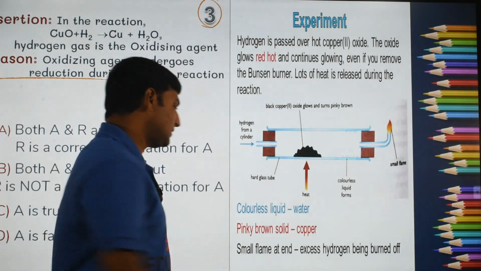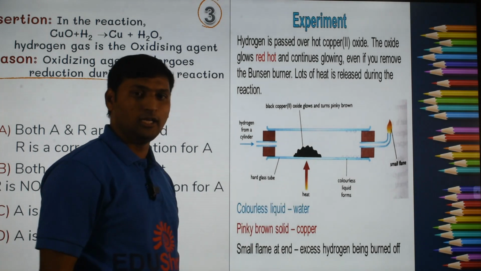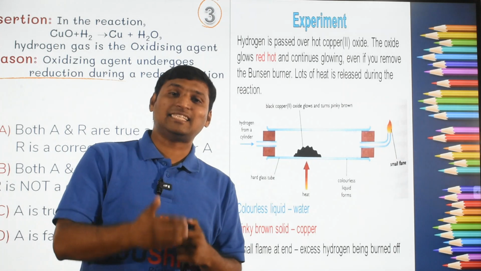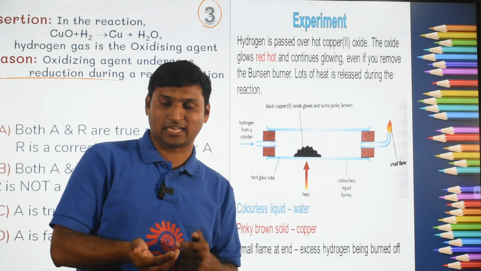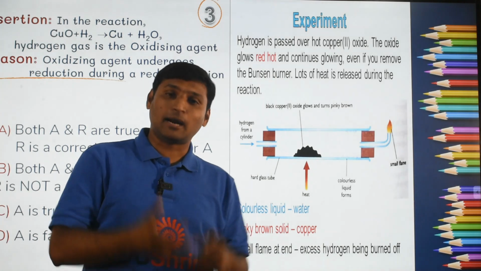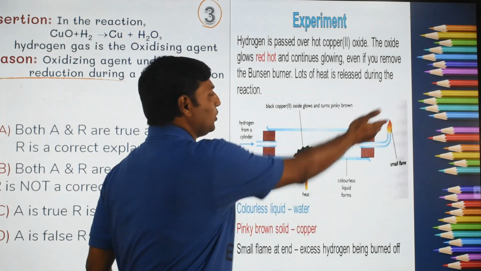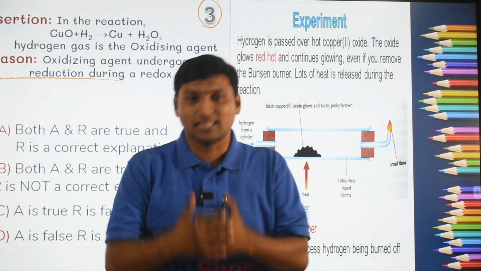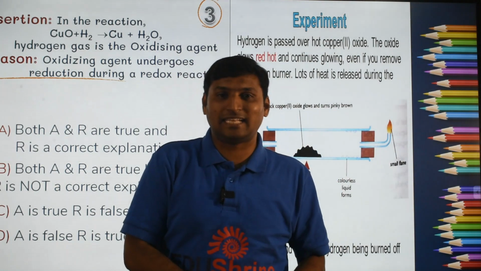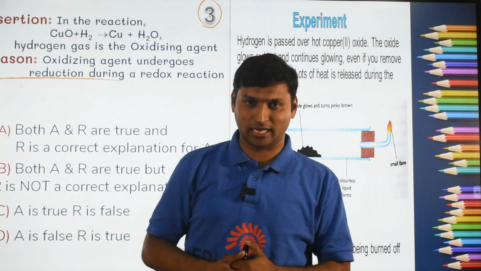When you come to the products, you can see a colorless liquid water, you can see a reddish brown solid copper, and whatever excess hydrogen is left out after the reaction, hydrogen being a combustible gas, catches fire, so you can see it as a flame at the end. The context of the question is to identify the nature of oxidizing agent and reducing agent in this reaction.